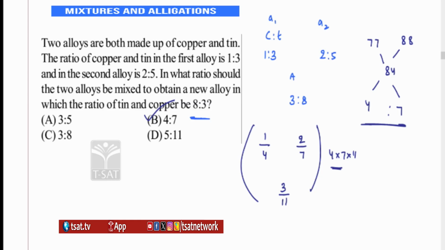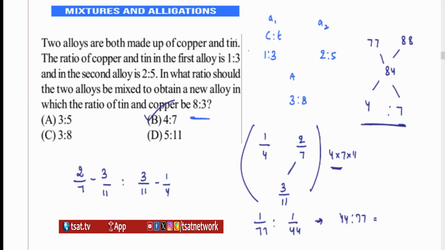Even if you do it in terms of fractions, see here, 2/7 minus 3/11 is N1 is to N2, 3/11 minus 1/4. The LCM here is 77. This becomes 1/77, and 12 minus 11 over 44 is 1/44. So it gives me 44:77, which equals 4:7. So far we have seen some problems based on profit and loss, and some problems based on averages.